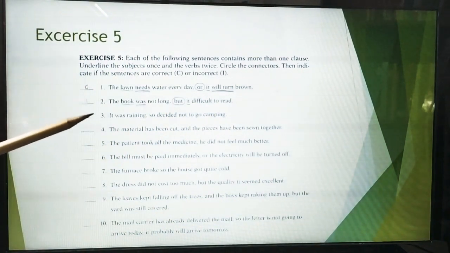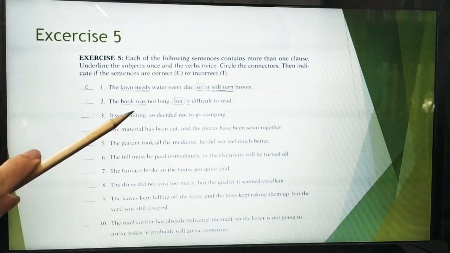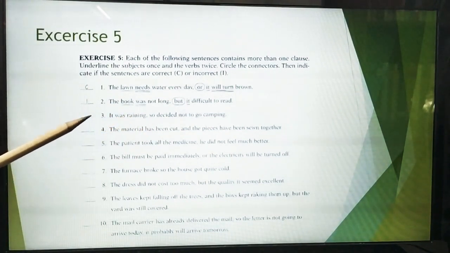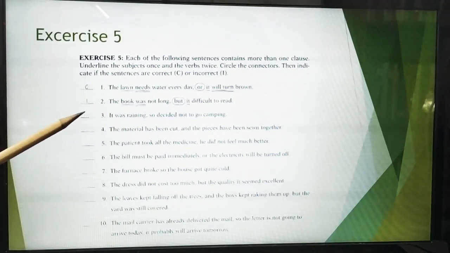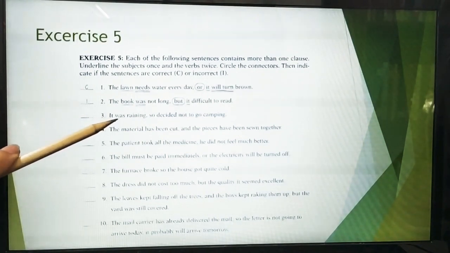What about number 3? For number 3, it was raining. So, I decided not to go camping. Do you think it is correct or incorrect? For number 3, subject, please analyze. Subject, was as a verb.